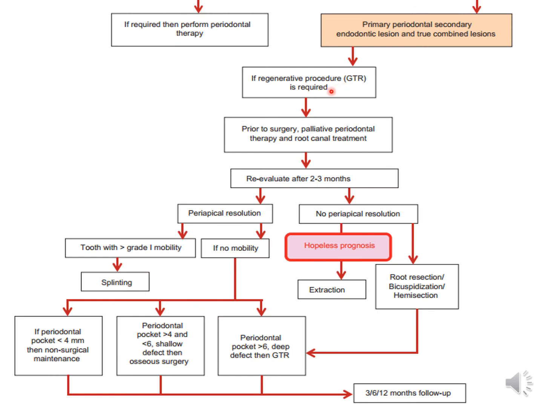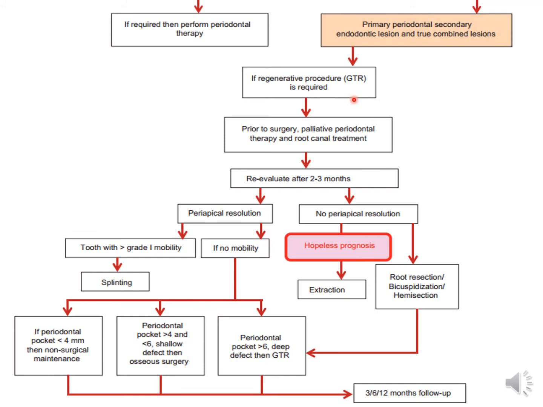So here you have to treat the periodontal lesion and you also have to treat the endodontic lesion in both these situations because you are seeing clear signs of endodontic involvement, right? So your sequence is always endo treatment first. Like I told you, if your endo treatment itself is not possible, then there is no question of evaluating the periodontal prognosis. So first, endo should be possible and endo should be treated with a proper hermetic seal, and only then we look at the perio.